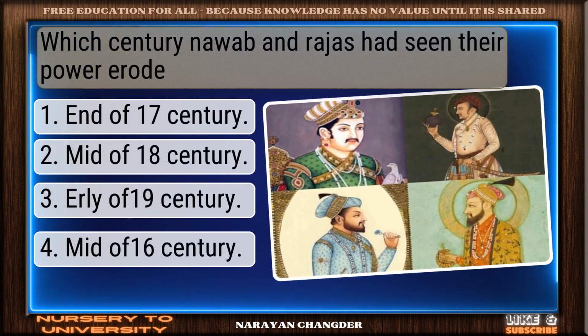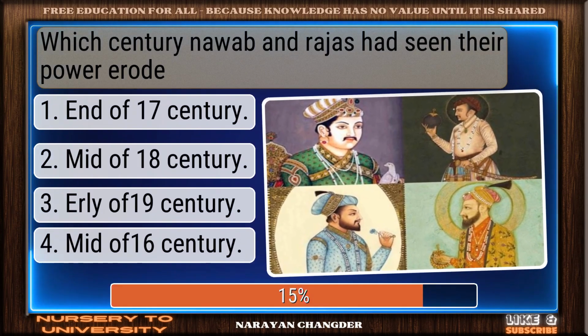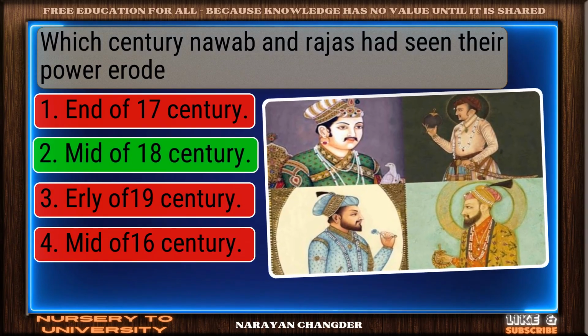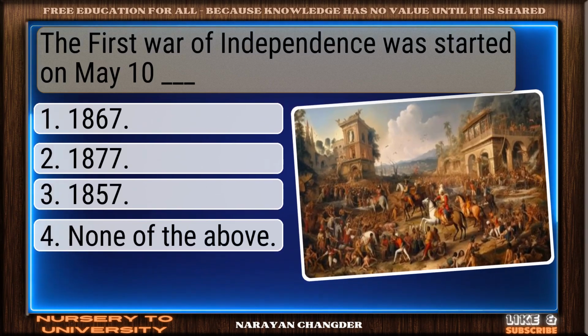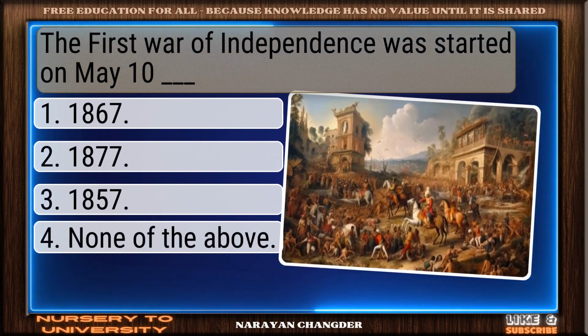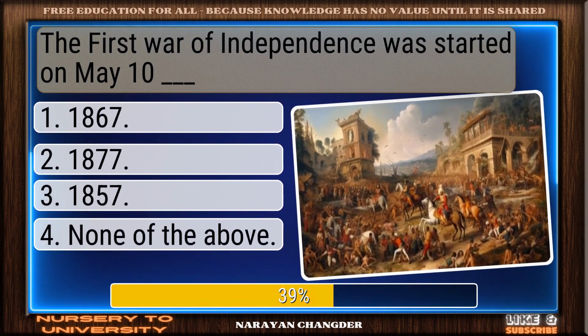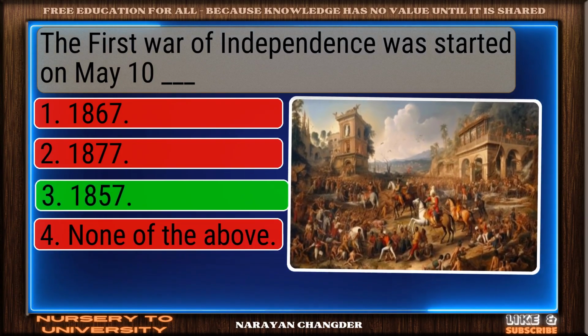Question number 82. Which century Nawab and Rajas had seen their power erode? Good thinking. Mid of 18th century is the right answer. Question number 83. The First War of Independence was started on May 10. Valid point. 1857 is true.